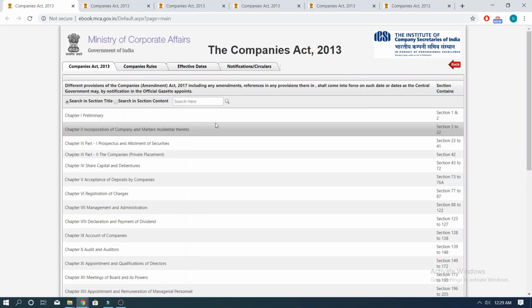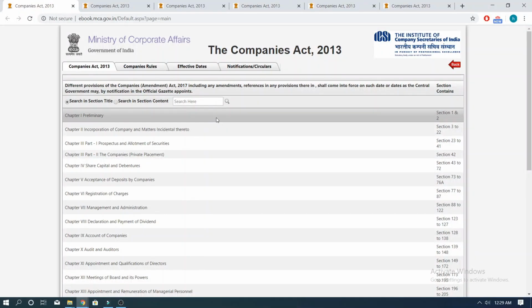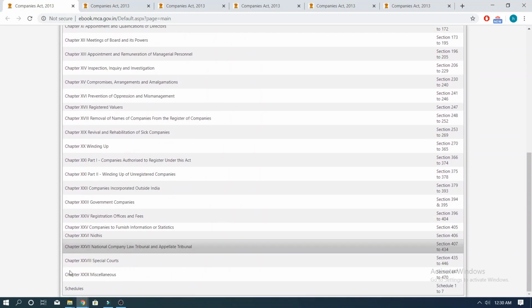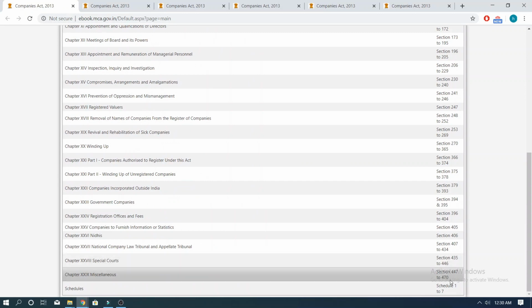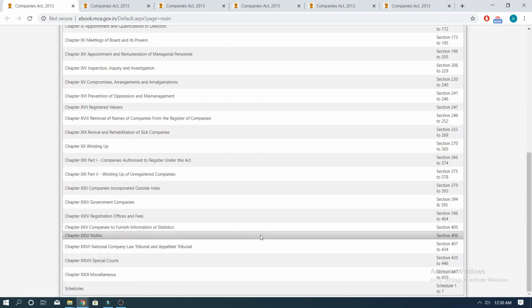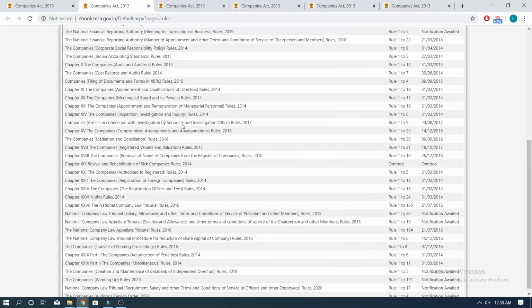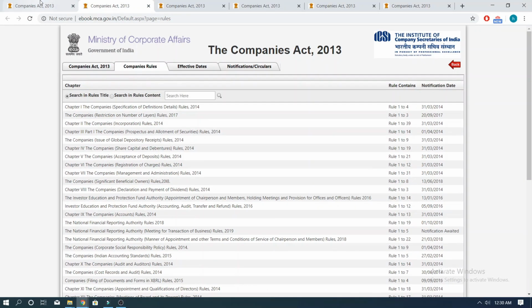I hope you guys are absolutely caffeinated because today we are going to kickstart with Chapter 1 of the Companies Act 2013, which contains Section 1 and Section 2. To begin with, the Companies Act 2013 is divided into 29 chapters, 470 sections, 7 supporting schedules, and rules for 29 chapters have been notified till now.